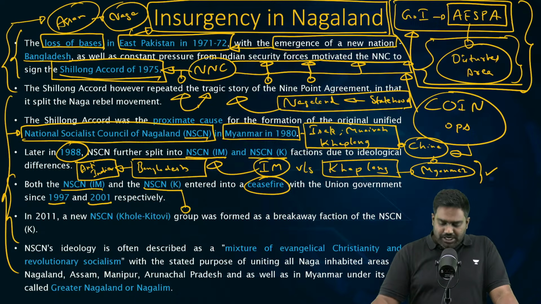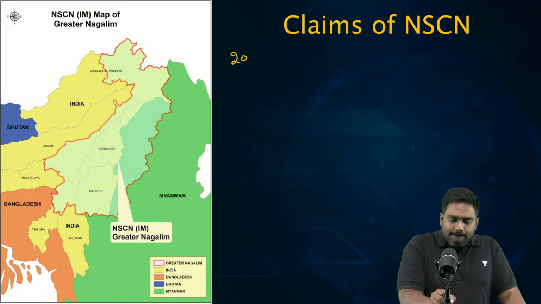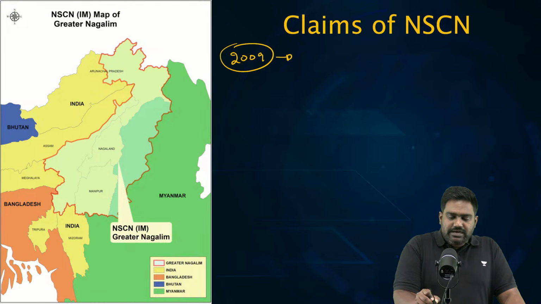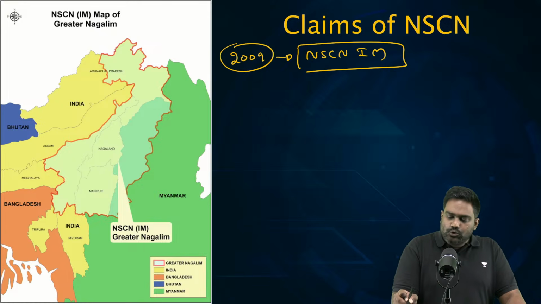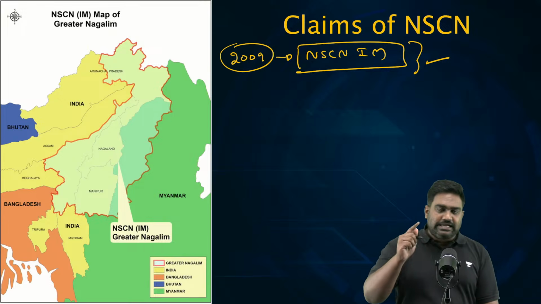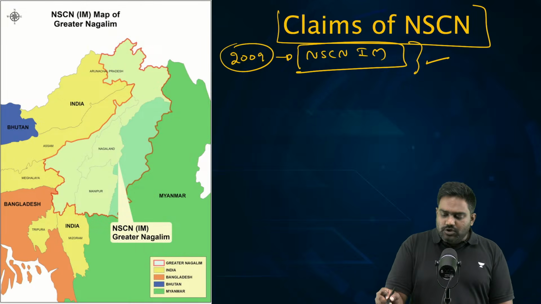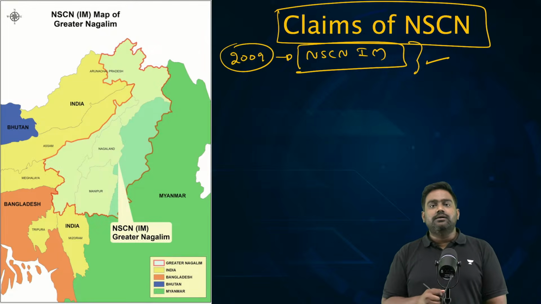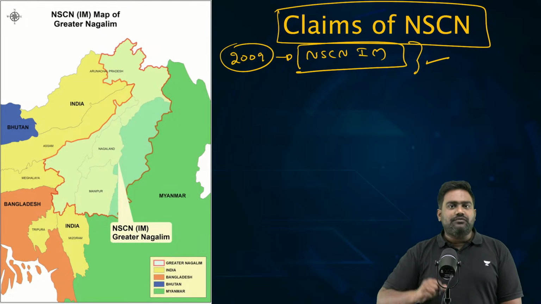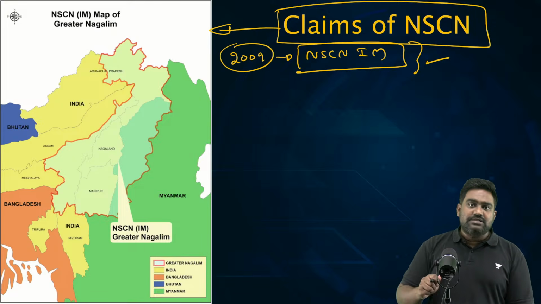The real big change was in the year 2009. Post 2009, at least the Isaac Muiwa faction of NSCN took a big hit. And that was a turning point for India in its fight against Naga insurgency. Now, first, let me tell you what the claims of NSCN are. What's their primary demand? What do these factions of NSCN want? Because today, there are many other splinter factions as well.